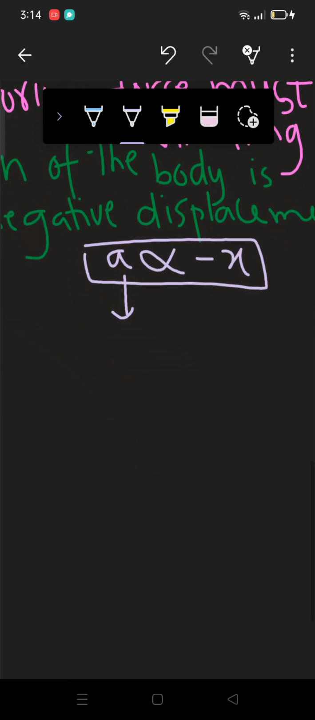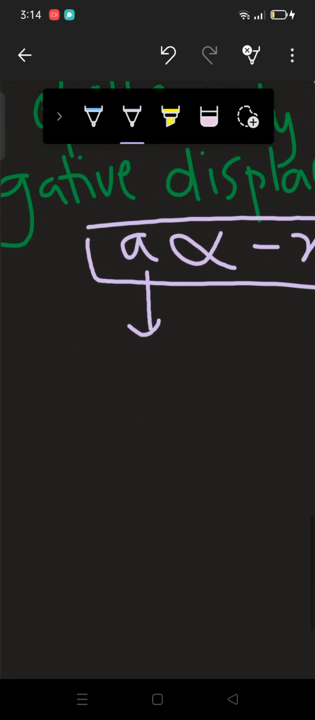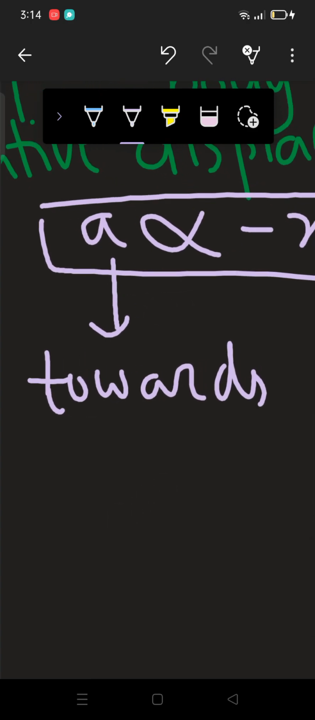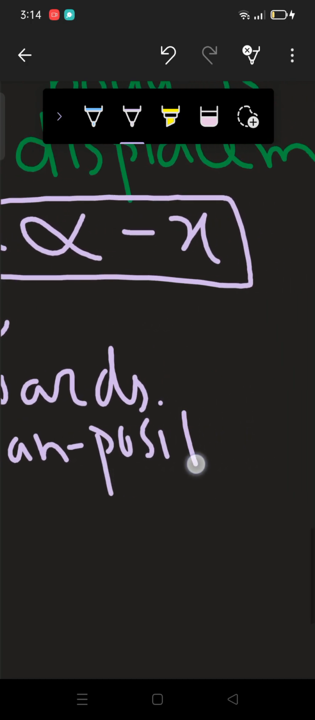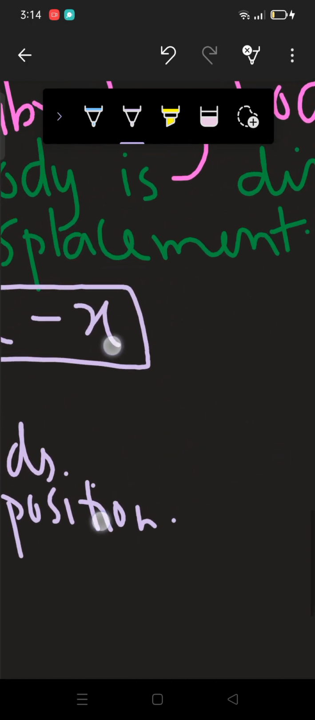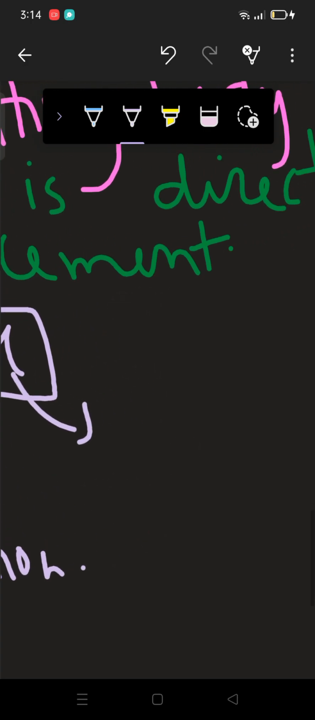Since this acceleration will always be towards the mean position, right, towards the mean position. And this displacement would always be away from the mean position.